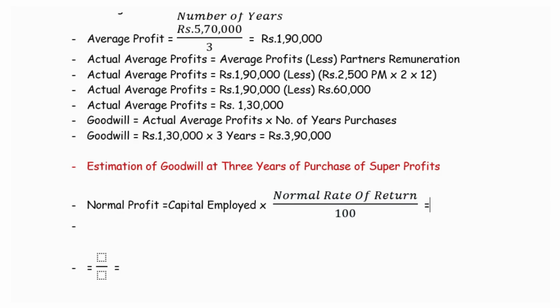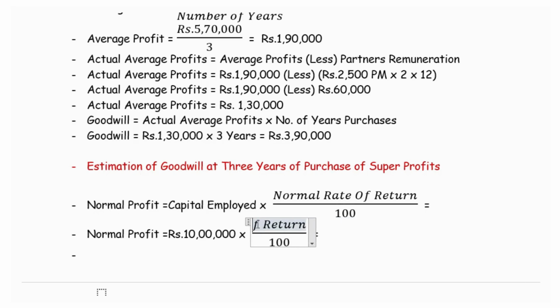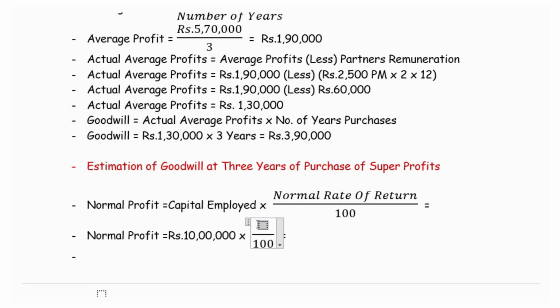To calculate the normal profit, we have to consider the capital employed, which is given in this question as 10 lakhs, and the normal expected rate of return is given as 11%. So the 11% is the normal expected profit.